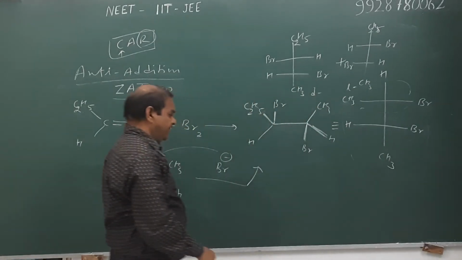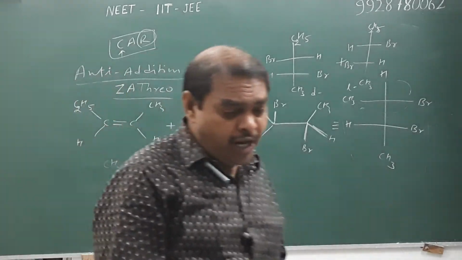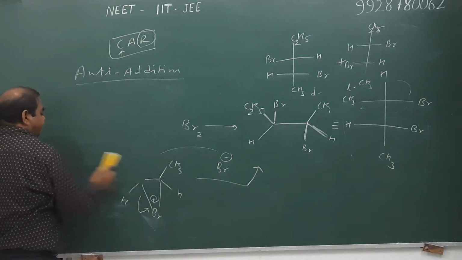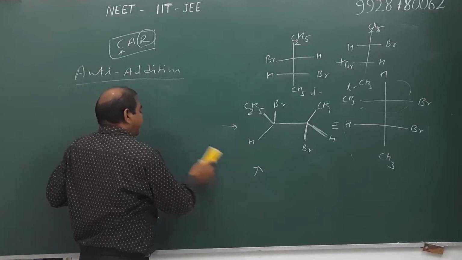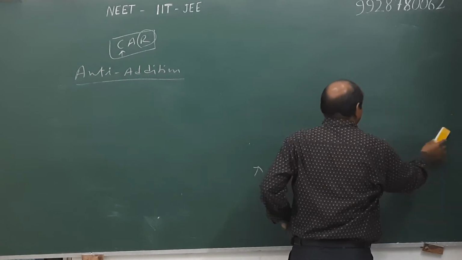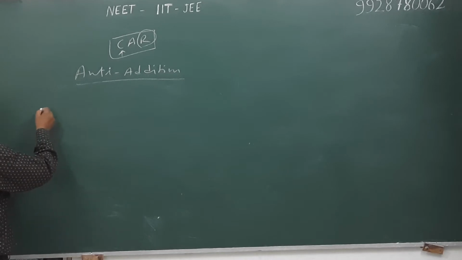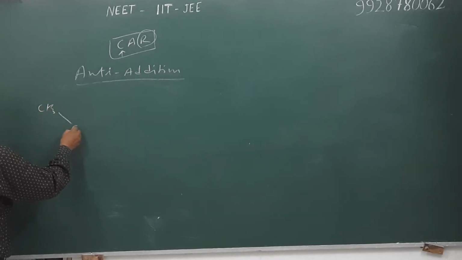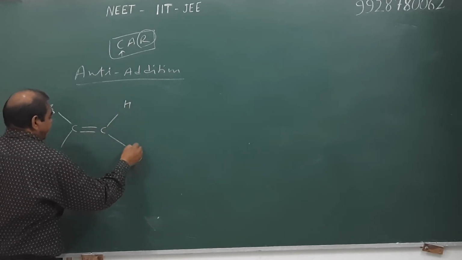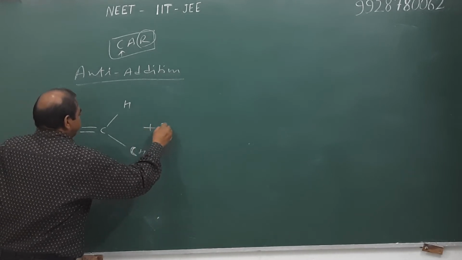Similar type. Now we discuss anti-addition of trans alkene. Taking a trans alkene and reaction with halogen. Taking trans-2-butene as a reactant and reacting with halogen.